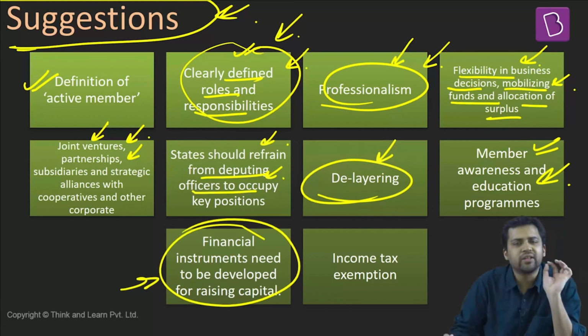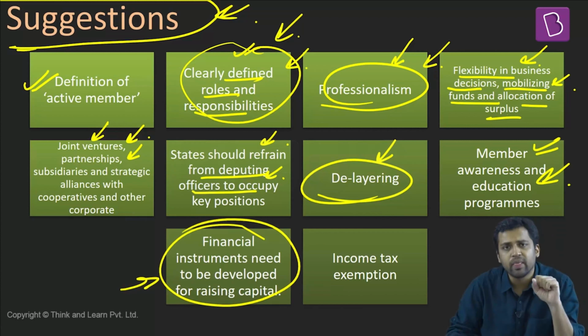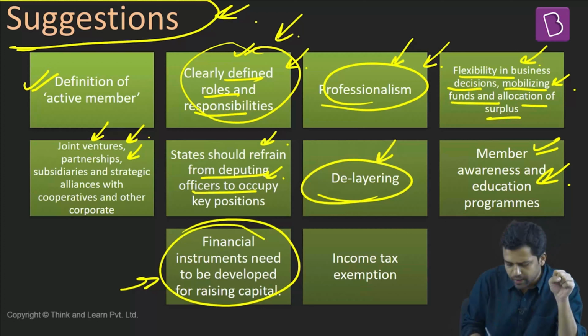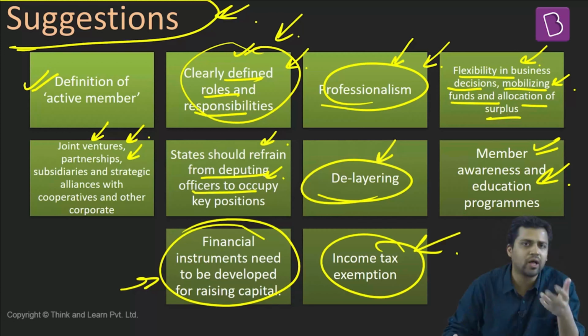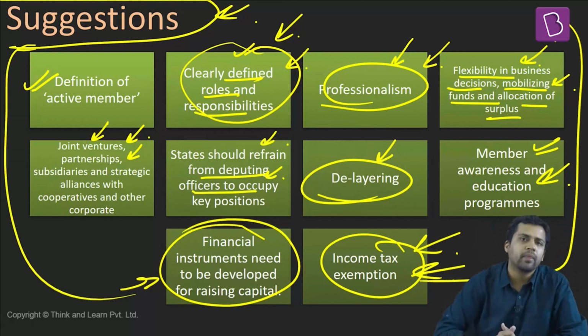Another suggestion is that since cooperatives face different kinds of problems when it comes to raising capital, find out alternate mechanisms by which revenue can be raised. Also, the committee suggested that income tax exemption should be there for cooperatives since they find it very difficult to raise capital. At least ensure that income tax is exempted for them. So these are some suggestions for improving the position of cooperatives.